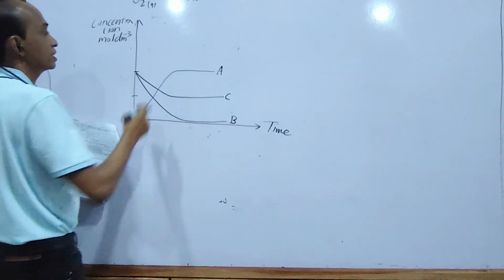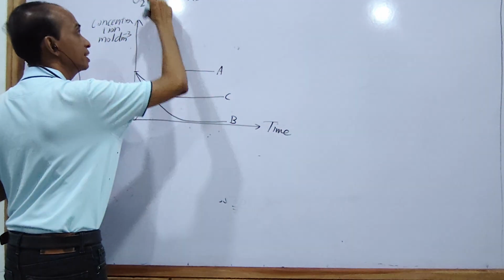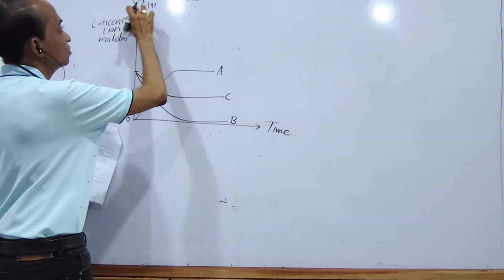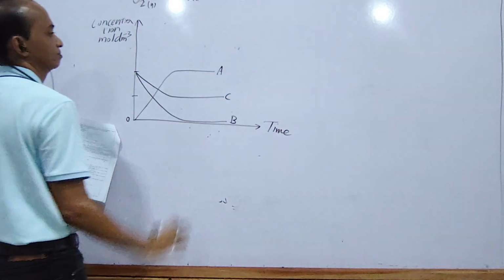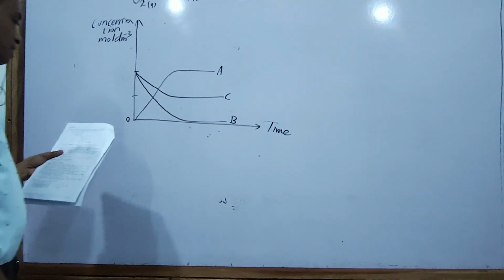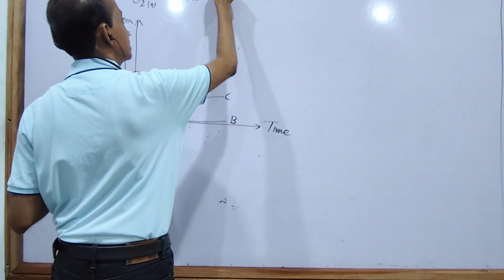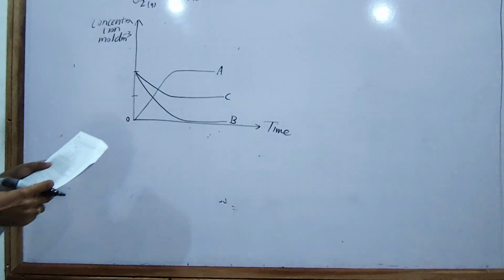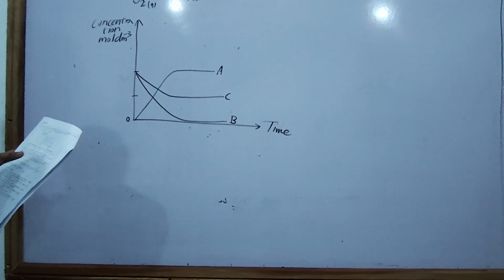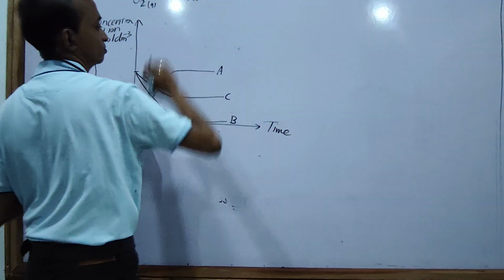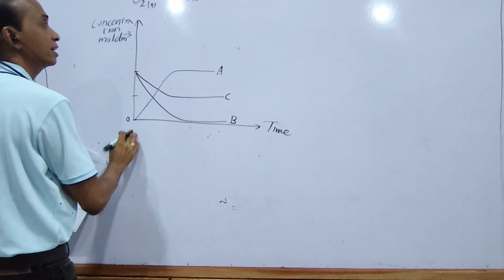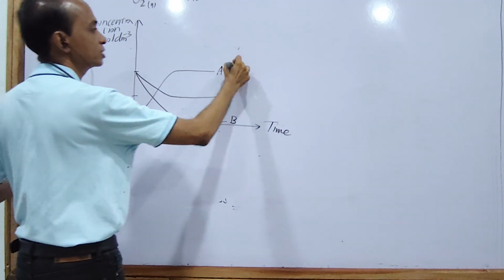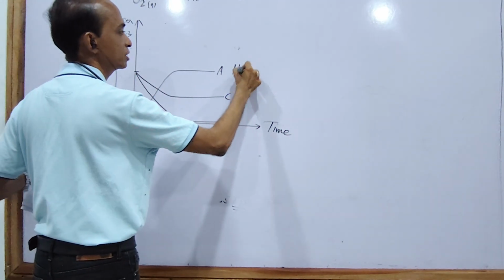If the reaction is happening, what is used up decreases in concentration, so O2 and H2 must be C and B. What about the water? Because of the balanced equation, which they have given in the exam, the H2O concentration is increasing with time. That means A must be H2O gas.